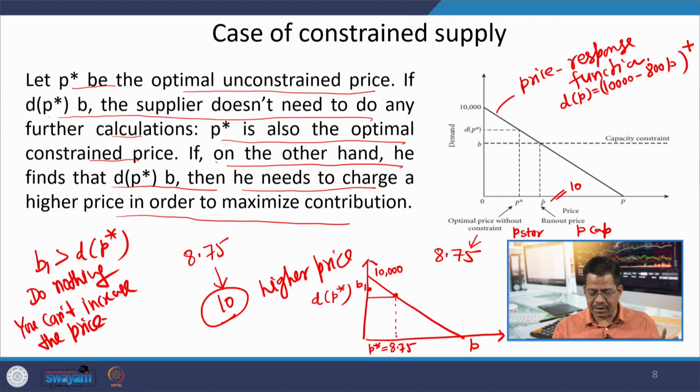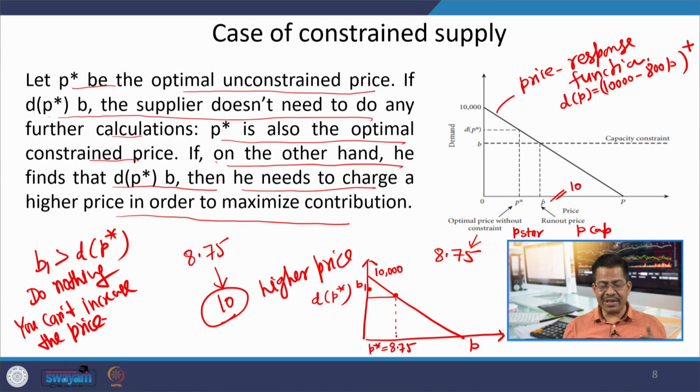So in case B1 is more than your optimal demand level, it is practically a case of unrestricted supply. For example, your system has a capacity of 5,000, and 5,000 is more than 3,000.